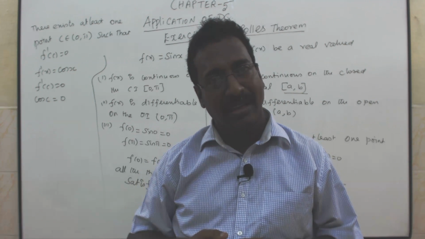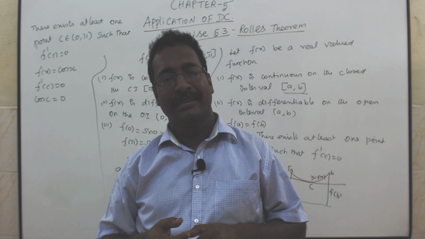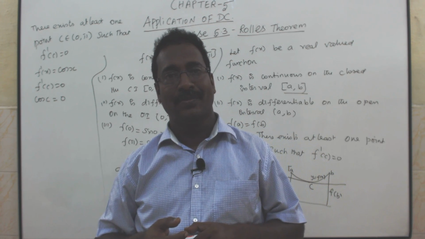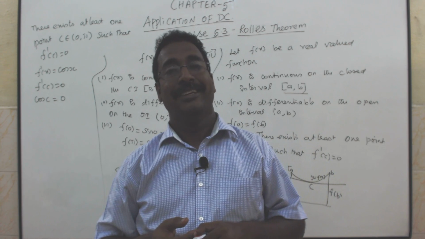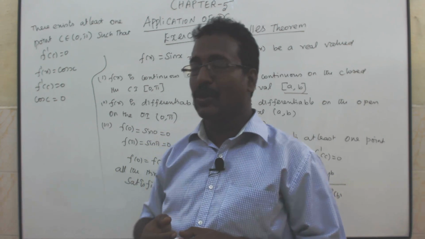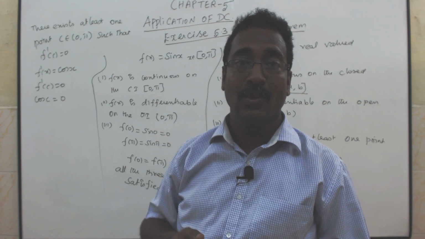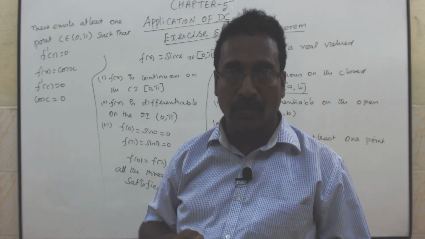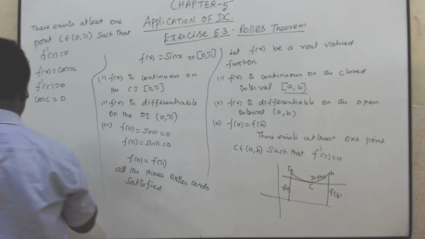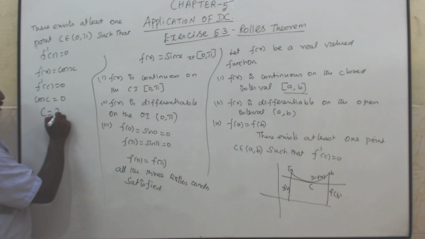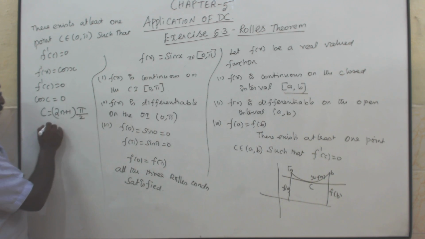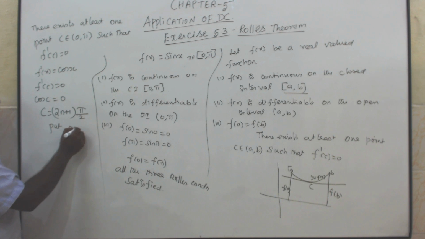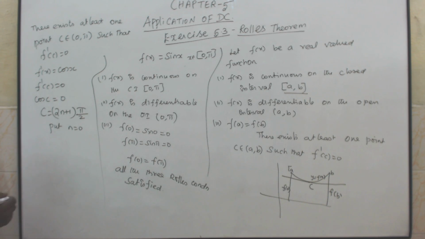Cos theta equal to 0, remember what you studied. Can't remember? This general solution, cos theta equal to 0 means theta equal to 2n plus 1 pi by 2. So c is equal to 2n plus 1 pi by 2. Put n equal to 0. What is the result? C is equal to pi by 2.